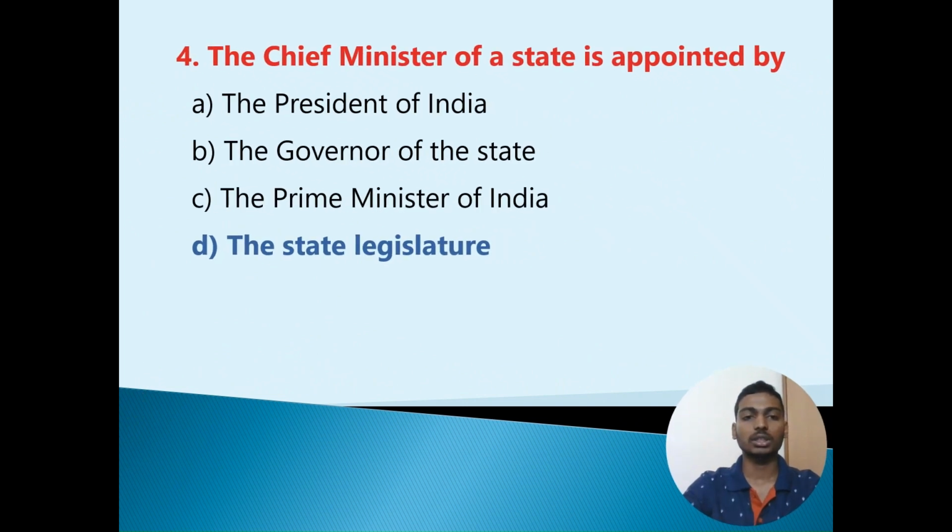Fourth question: The Chief Minister of the state is appointed by Option A, the President of India. Option B, the Governor of the state. Option C, the Prime Minister of India. Option D, the State Legislature. The correct option is Option D, the State Legislature.